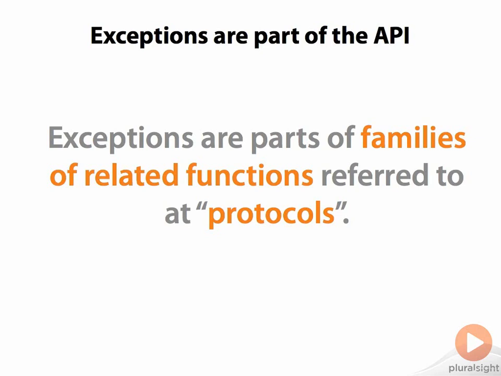Again, exceptions are part of a function's API, and more broadly they are part of certain protocols. For example, objects which implement the sequence protocol should raise an IndexError exception for indices which are out of range. The exceptions which are raised are as much a part of a function's specification as the arguments it accepts, and as such must be implemented and documented appropriately.